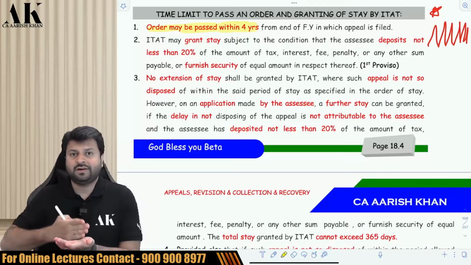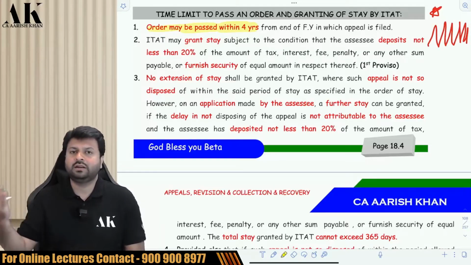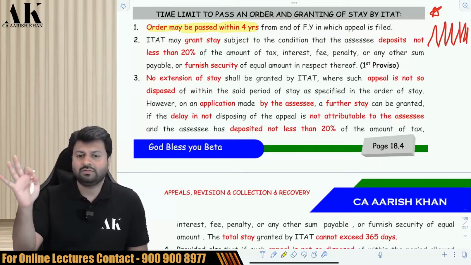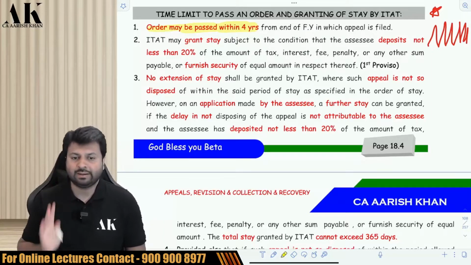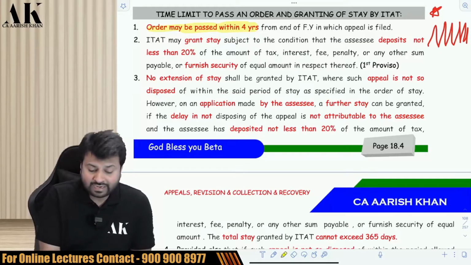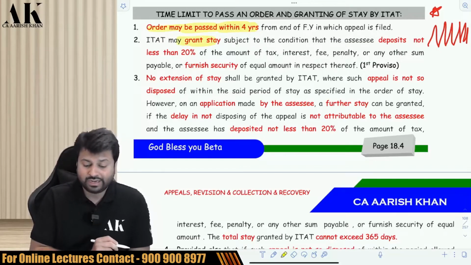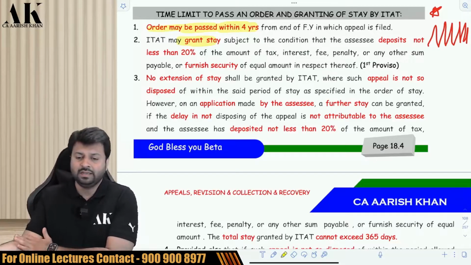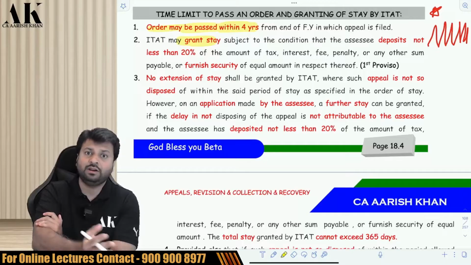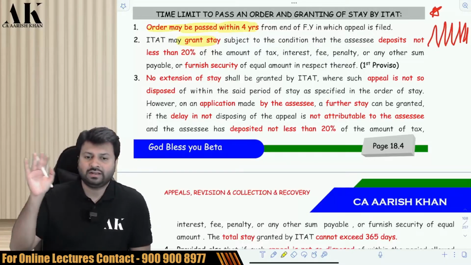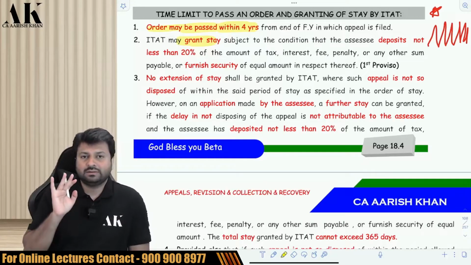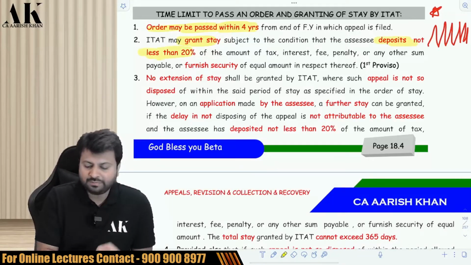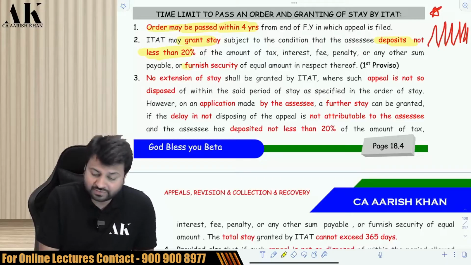So if an appeal is filed in 22-23, within 4 years from the end of that financial year, that is till 31st March 2027, the ITAT will pass an order. This is the first time limit. Second time limit: the department says that ITAT may grant a stay to the assessee. There is a demand raised by the CIT appeal, and the assessee has to pay that demand to file an appeal. But the government says that the ITAT will grant a stay, don't worry, on a condition that the assessee deposits at least 20% of the amount of tax penalty, or furnishes security of that much.